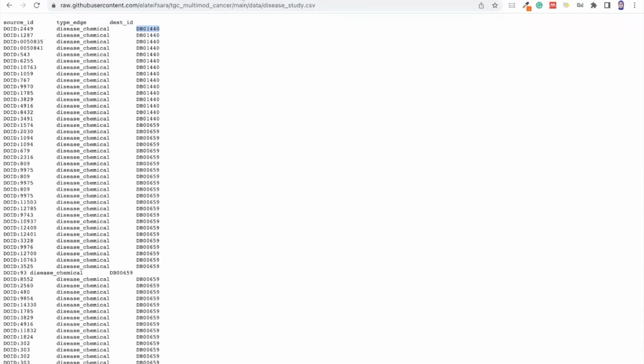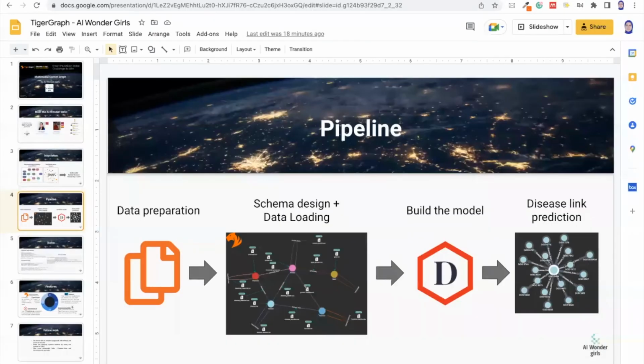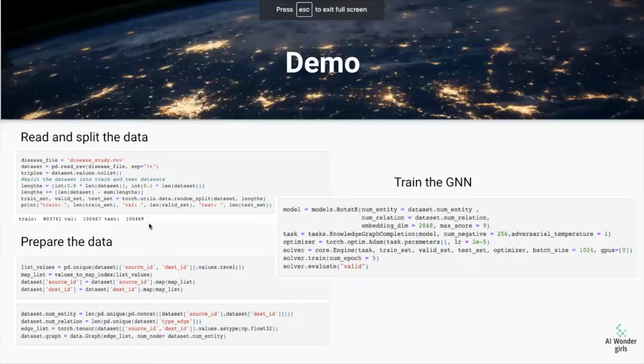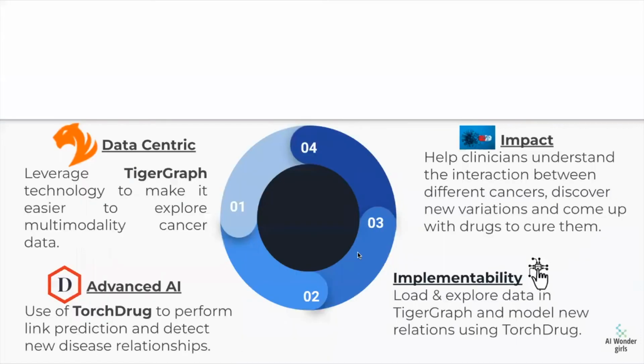That's why we took the data and transformed it into triplets format, and we split it into train, validation, and test. We defined it as a graph inside TorchDrug, and then we fed it to the RotatE method that helped us get the embedding of our data, like a compression of the data, and fed it to the knowledge graph completion model that will perform the prediction of new diseases through, of course, a certain disease.